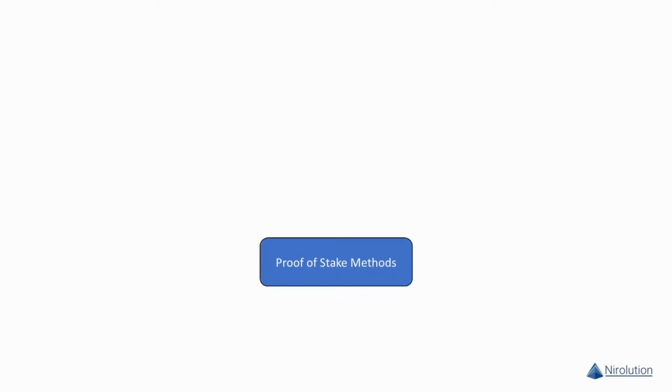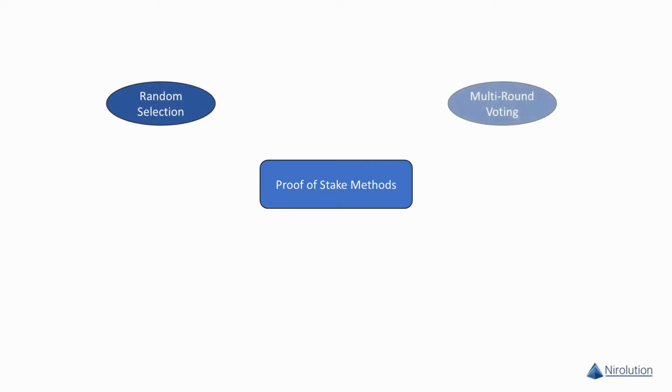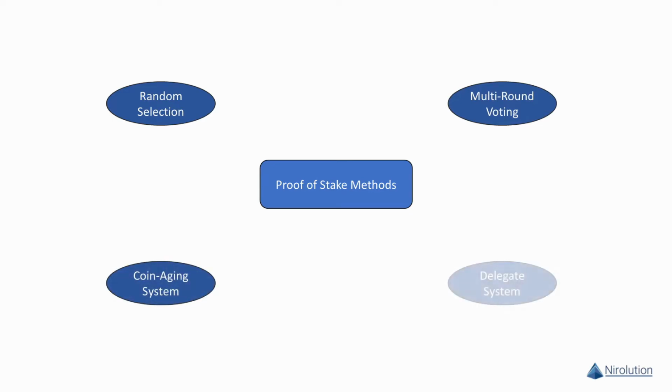So, regarding the methods for how the blockchain network uses the amount of stake, we now discuss the four most commonly used approaches. First, we have the random selection of staked users. Second, we have multi-round voting. Third, we have the coin-aging systems. And last, we have a delegate system. But regardless of which approach is used, all methods follow the rule that the amount of stake determines your chance